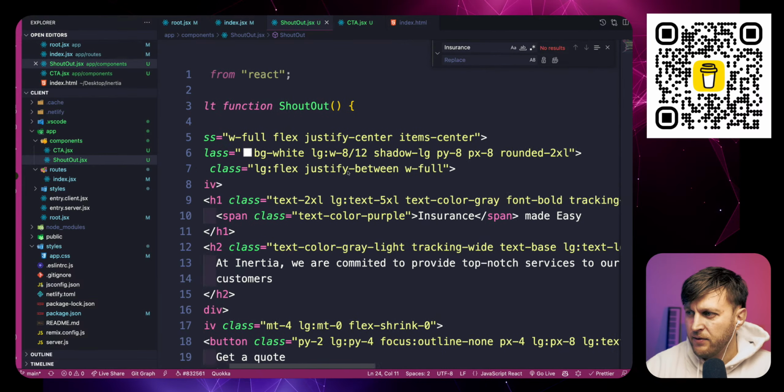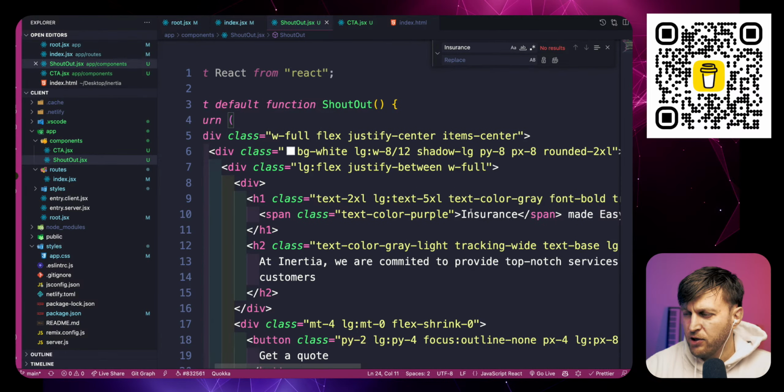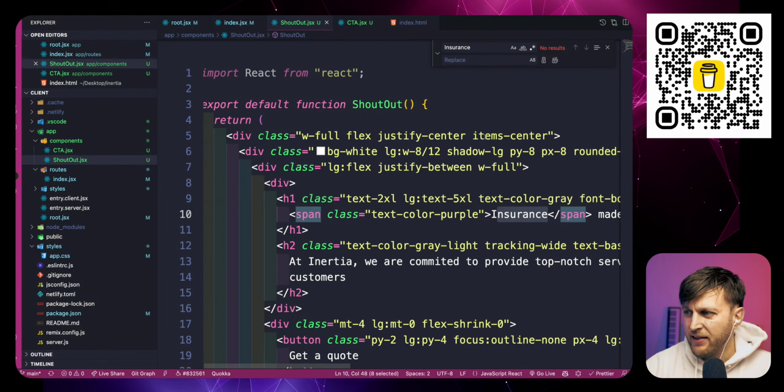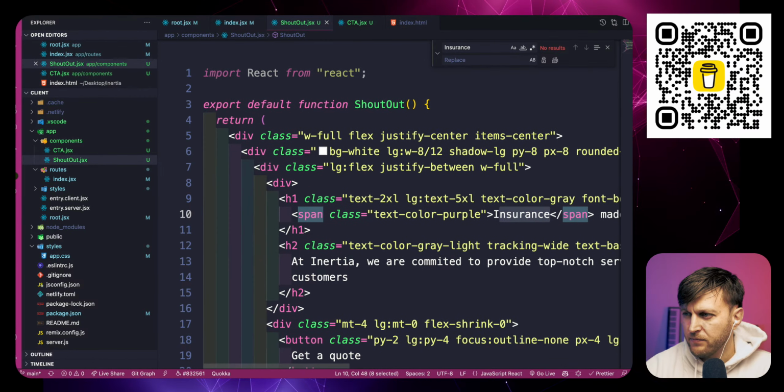And then, made easy, insurance made easy. So we're going to handle this differently. We're going to have highlight text. Let's see.